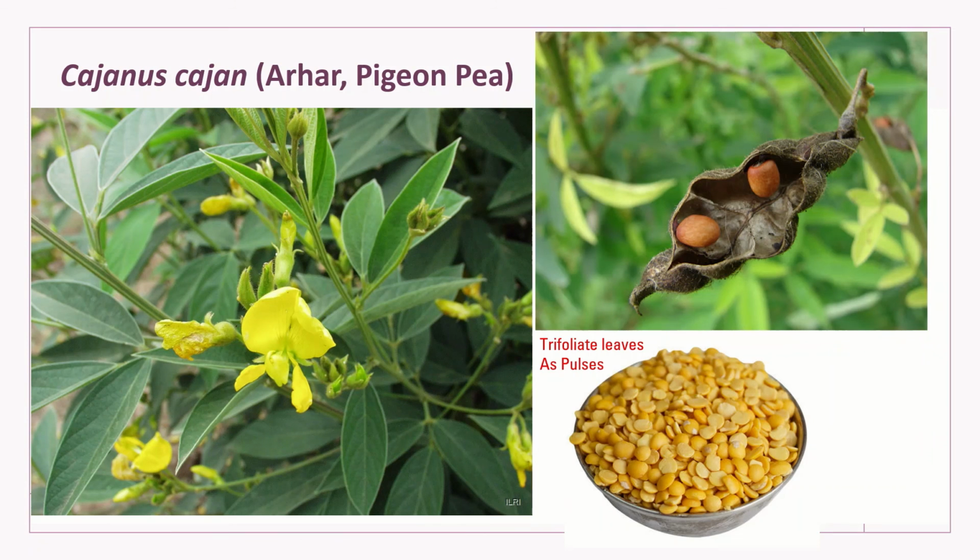Next comes Cajanus cajan. The main point for this plant is the trifoliate leaves. I have mentioned it here, and you should also know what arhar is. Arhar is a dal that we generally consume, especially in a South Indian dish called sambar. There it is a main requirement of this dish, and this is basically Cajanus cajan, which is called arhar or pigeon pea.